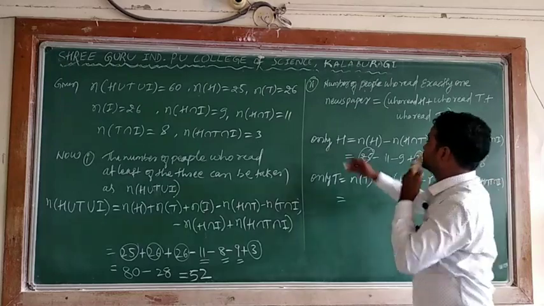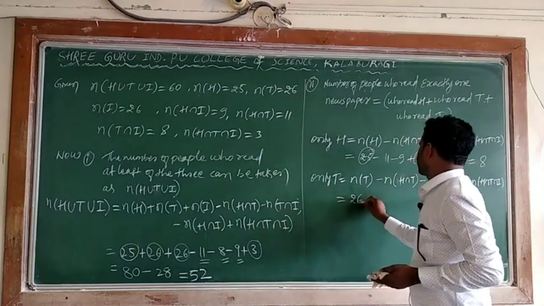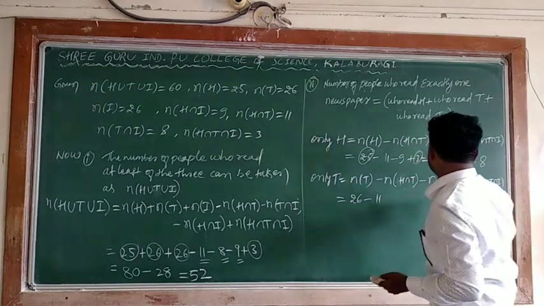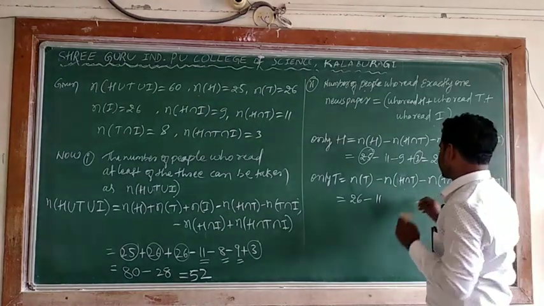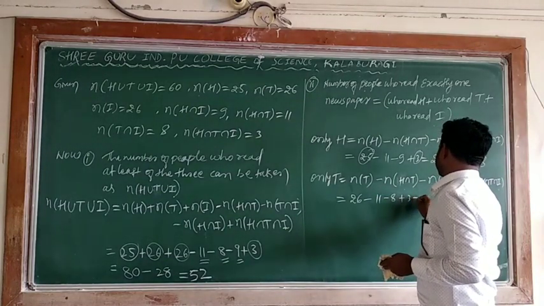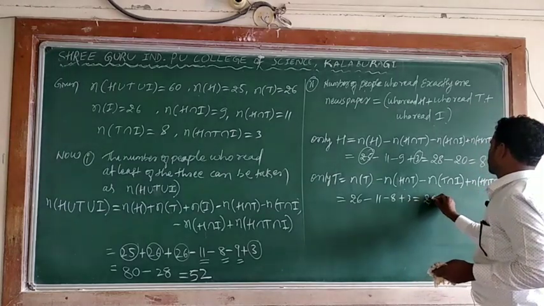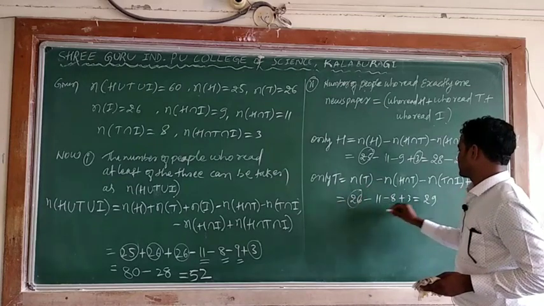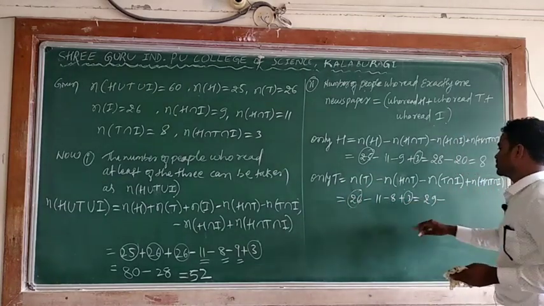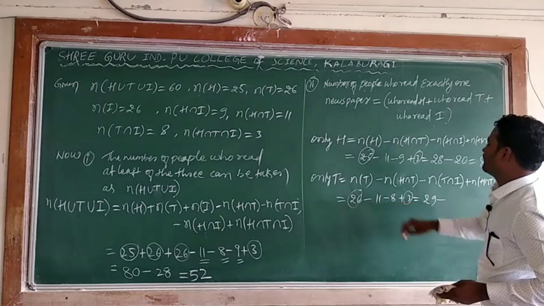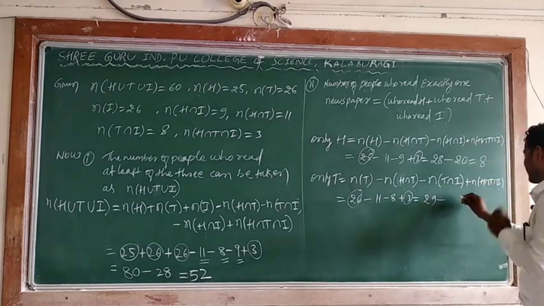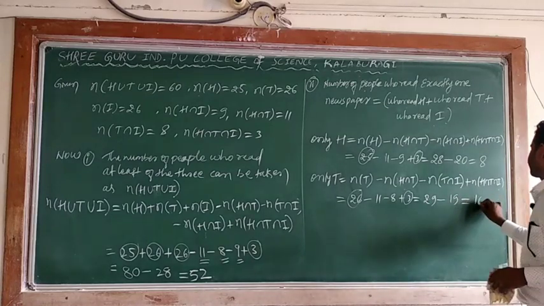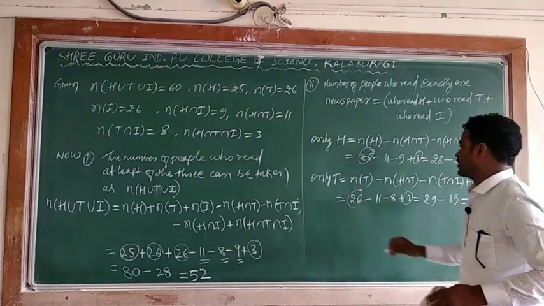Only T is how much? 26 minus H intersection T. H intersection T is 11. And T intersection I is minus 8 plus 3. I can say 26 plus 3 is 29. 26 plus 3 and minus how much? Minus 8 minus 11. Is it minus 19? So 29 minus 19, how much is it? 10. Yes, now this is obtained, and only